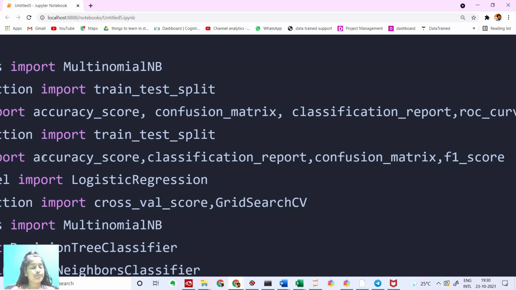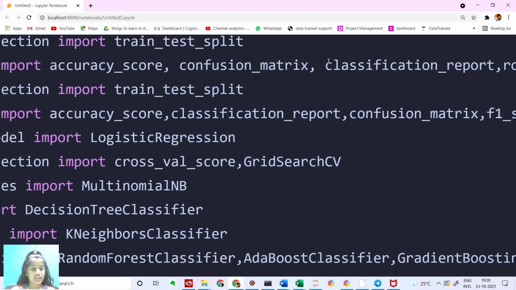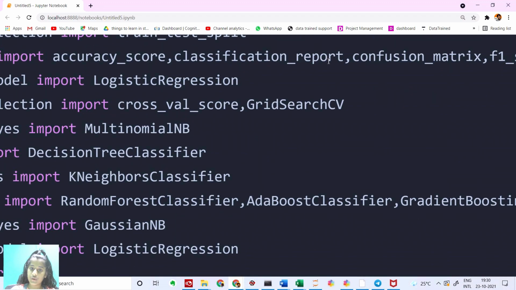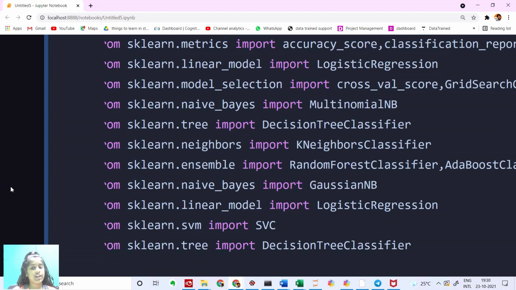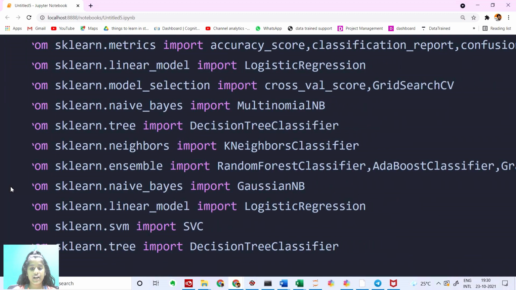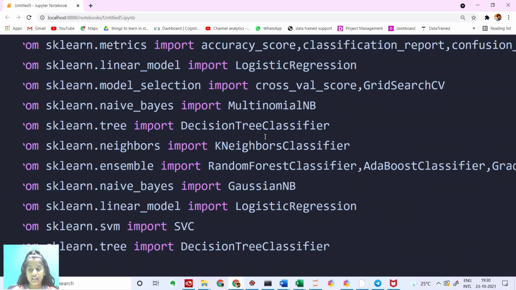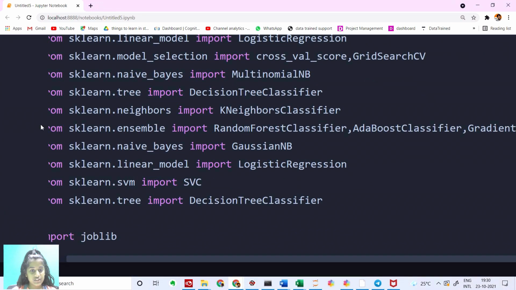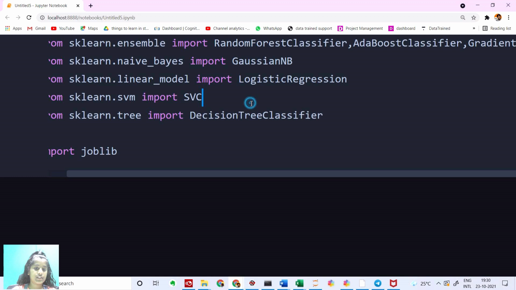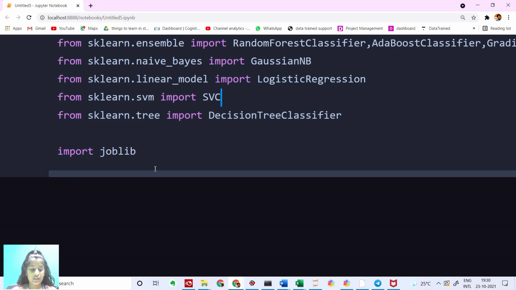This one, I guess I've imported it again, guys, so don't mind that. And then we have logistic regression, cross validation score and grid search CV. Then multinomial naive Bayes, decision tree, and K neighbors classifier. We have random forest, AdaBoost, and gradient boosting classifier, and then Gaussian naive Bayes, SVC, and decision tree classifier. And then I've imported joblib for exporting our model.